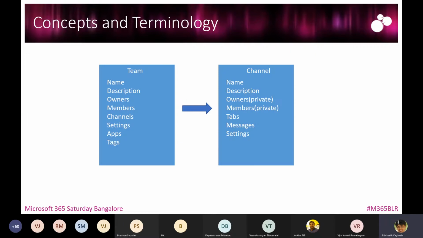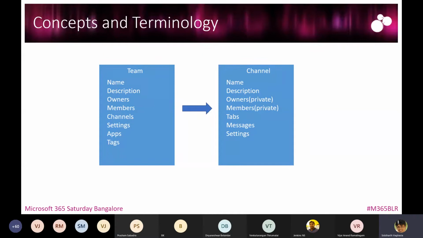Moving on, to understand Teams Graph API, we should understand certain concepts and terminology which are there across Teams. I am sure many of you already know, but this would be just a quick recap on what we have as a concept and terminology. We know within Teams, we have a Teams client application where you can do one-to-one chat between two users. You can do a group chat, and then there is a team.